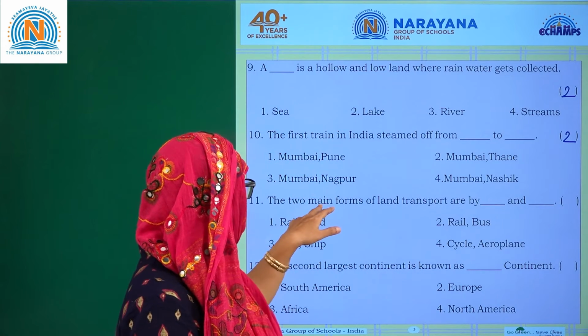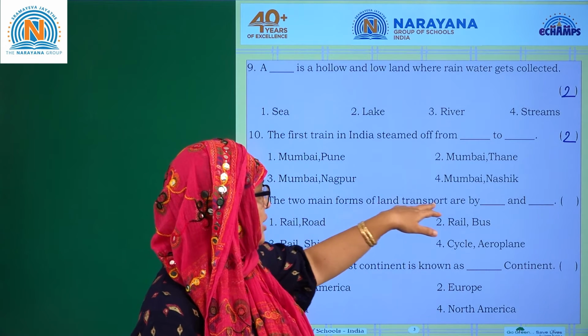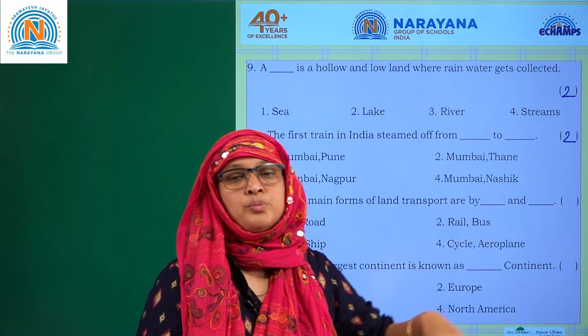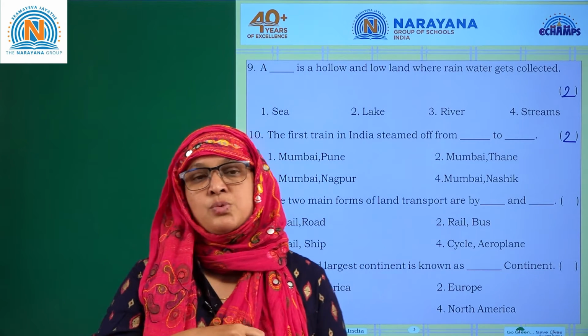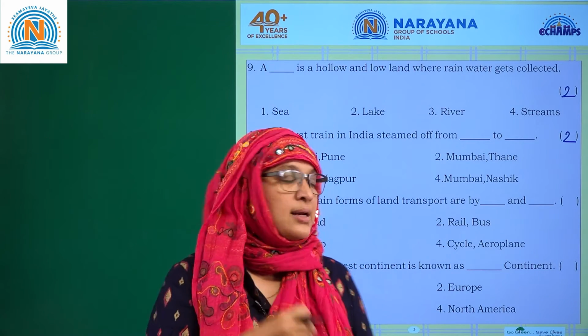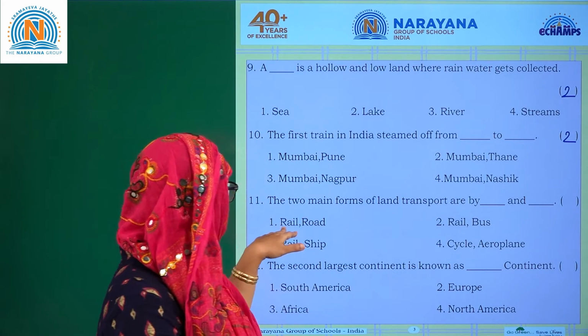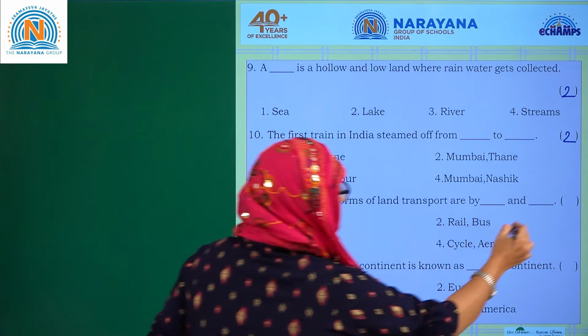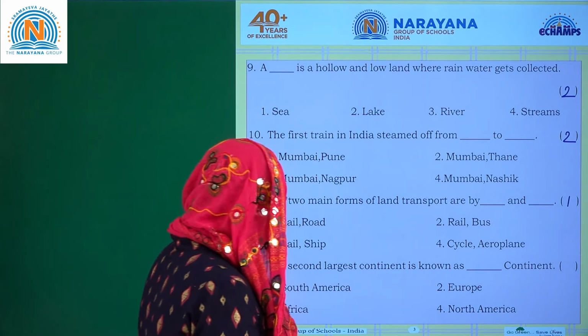The two main forms of land transport are dash and dash. What are the two main land transports? You have road transport as well as rail transport, right? Let's see. The first option, rail and road. The first one is the answer. Let's go for the next one.